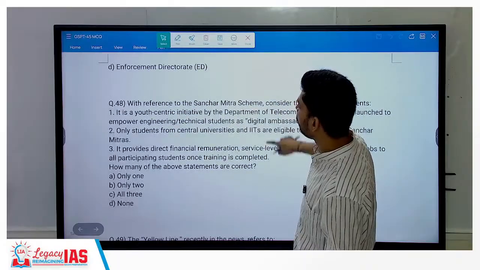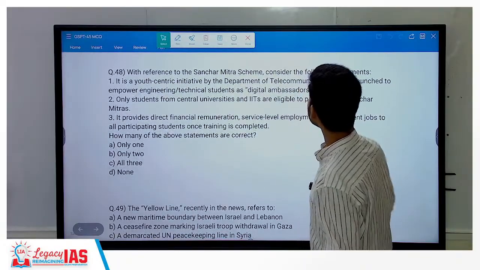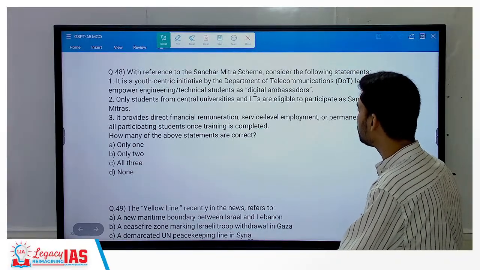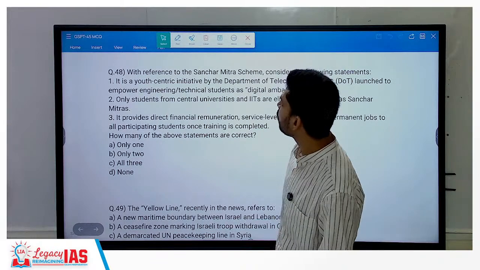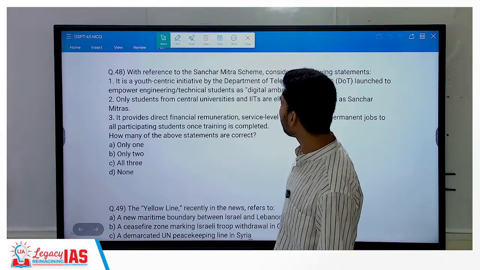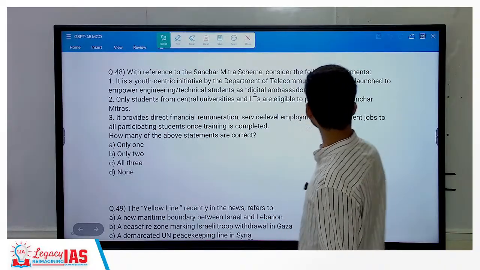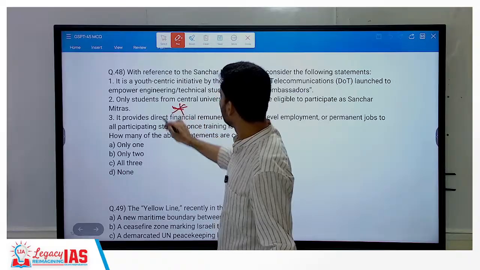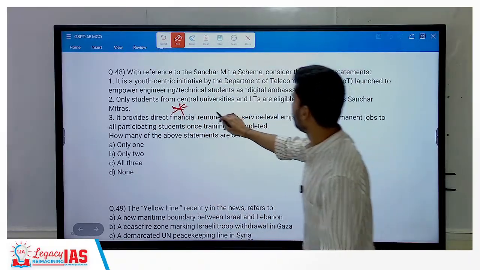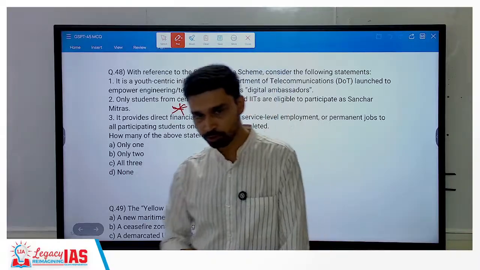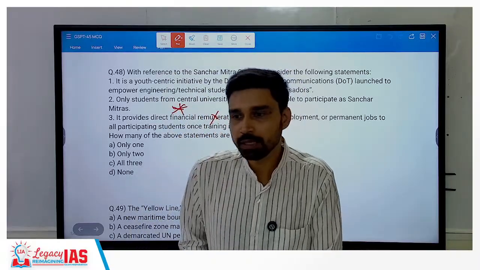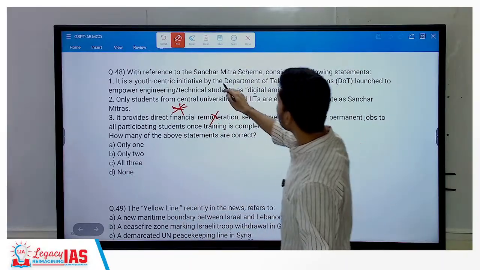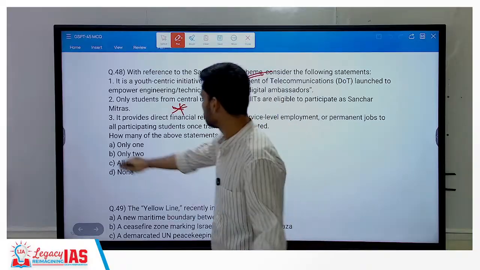So DRI. With reference to Sanchar Mitra, a youth initiative by Department of Telecommunication launched to empower engineering and technical students as digital ambassadors. That is correct. Okay, that is the overall objective of Sanchar Mitra. Only students from central universities and IITs are able to participate as Sanchar Mitras. Okay, that is incorrect. It is open to all institutes. Does it provide direct financial remuneration? No. There is no provision of direct financial remuneration. Okay, government is not willing to pay you. They want you to work as what? Volunteer. Okay, it's not a salary-based job. So only the first statement is correct.